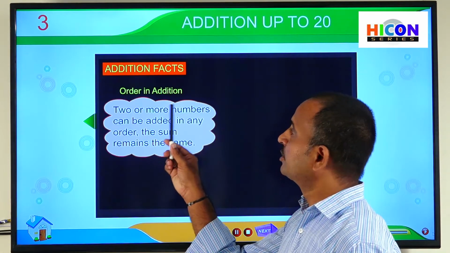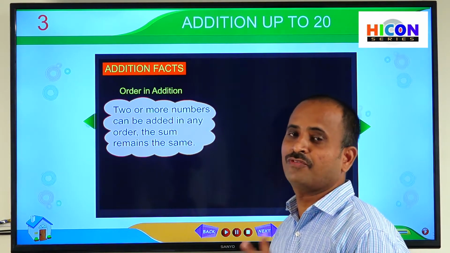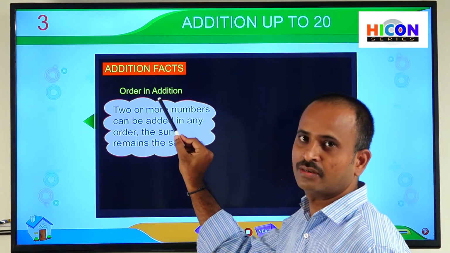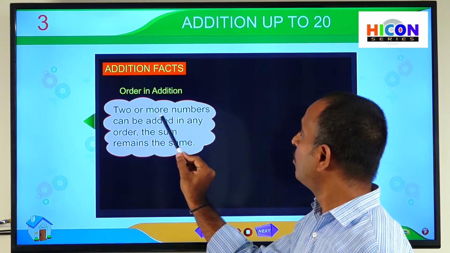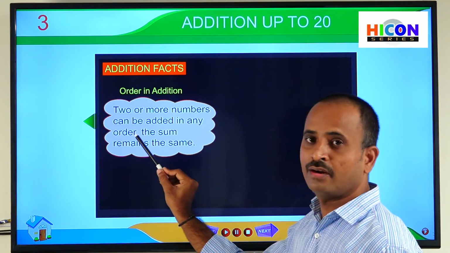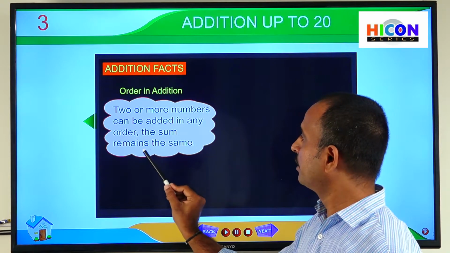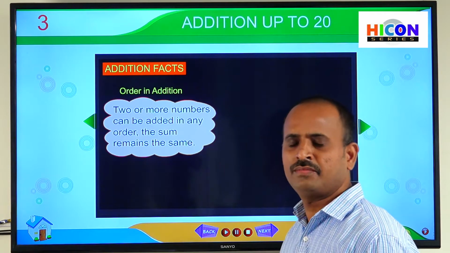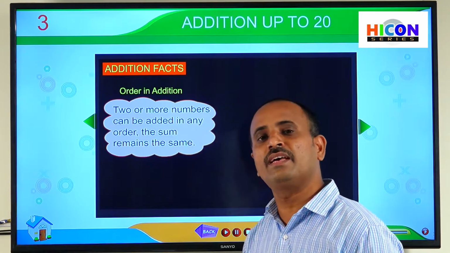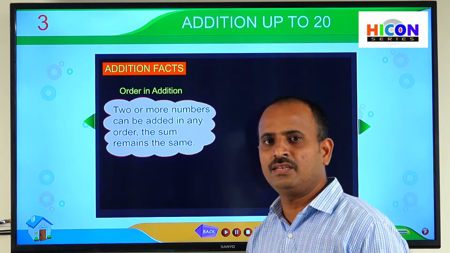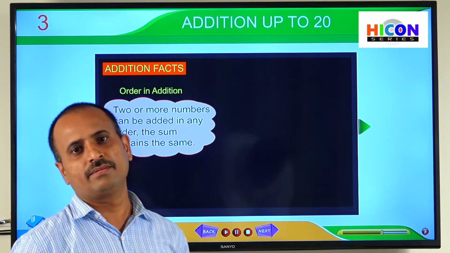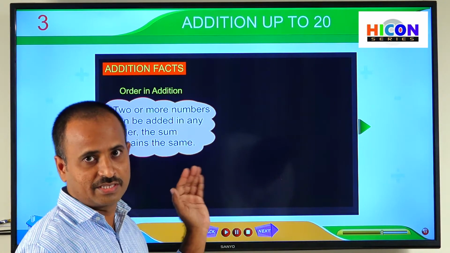The third addition fact. Up to now we have discussed 2 addition facts. So this is the third addition fact, that is order in addition. 2 or more numbers can be added in any order. The sum remains the same. So children, if we add 2 numbers in any order, we will get the same sum. So see some examples on this addition fact.